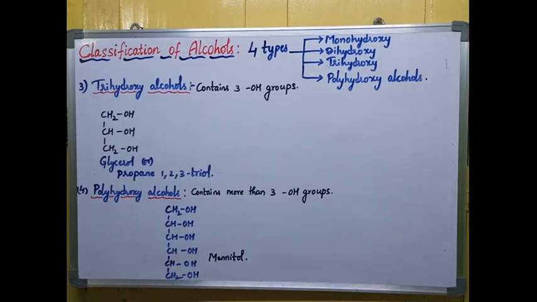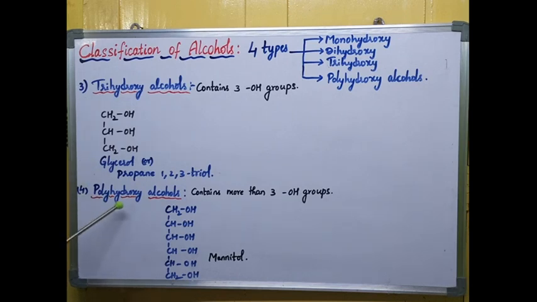Next, coming to the third type, that is a trihydroxy alcohol. If any alcohol consists of 3 OH groups, tri indicates 3, then it is called a trihydroxy alcohol. The best example is glycerol. In glycerol, there are 3 OH groups on 3 different carbons. Otherwise we can name glycerol as propane 1,2,3-triol. Next, coming to polyhydroxy alcohol.